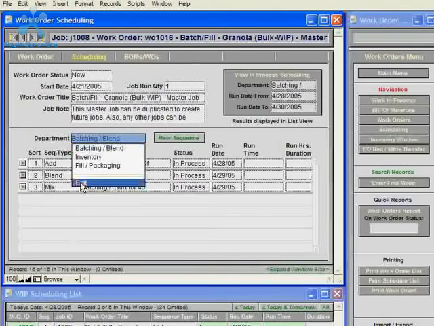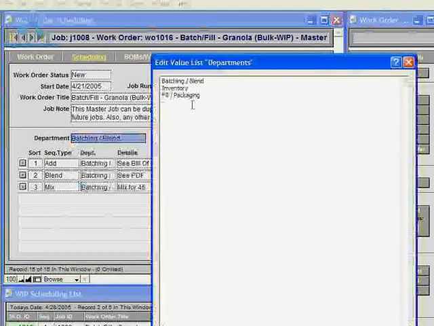And the list of departments is completely customizable, so these names can be changed to anything that works for your company.